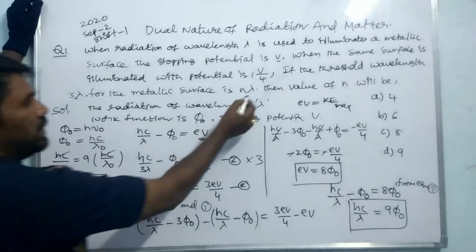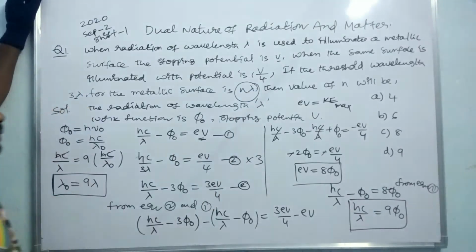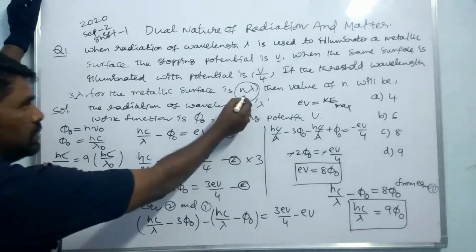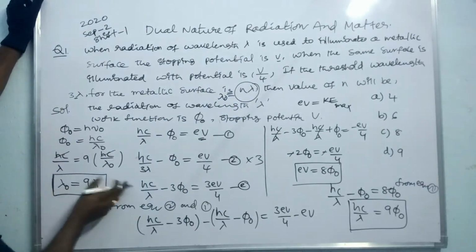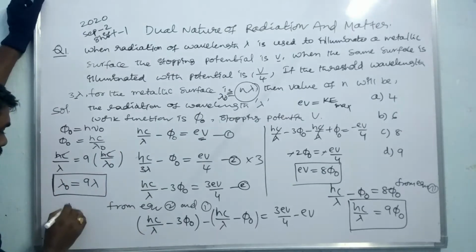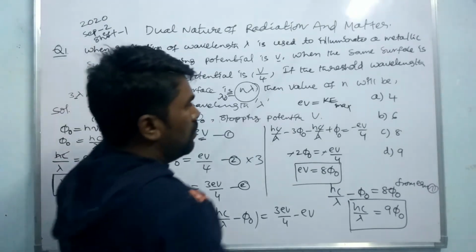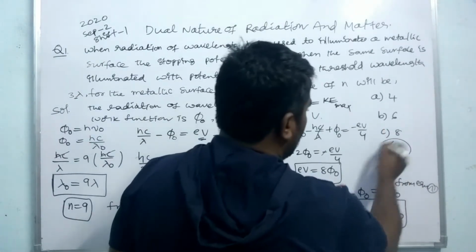Comparing with n lambda, n is 9. So option D is the right answer.